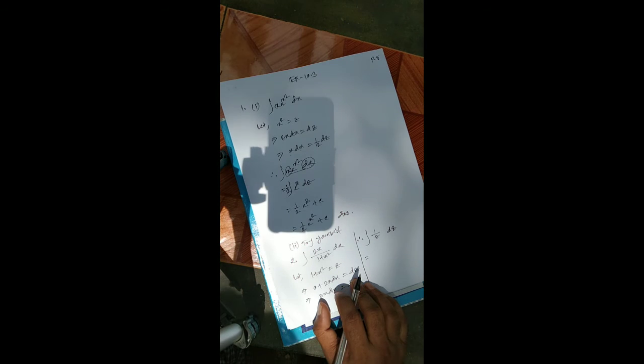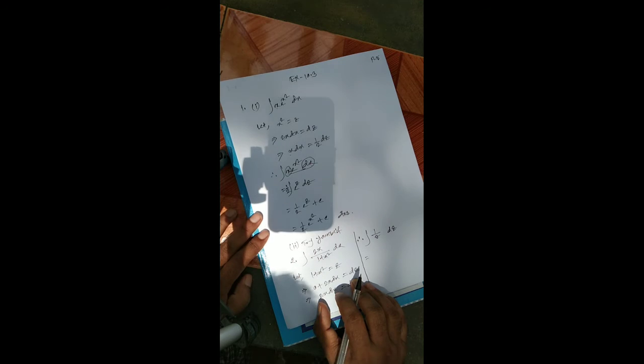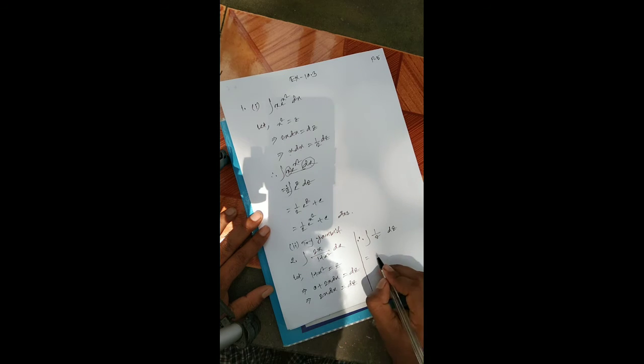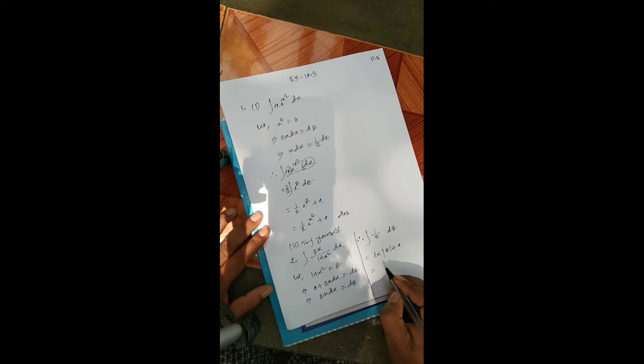Now 1 by z, we know the formula: integration of 1 by x is equal to ln x, so here ln of z plus c. Now the value of z: ln of 1 plus x square plus c. This is the answer.